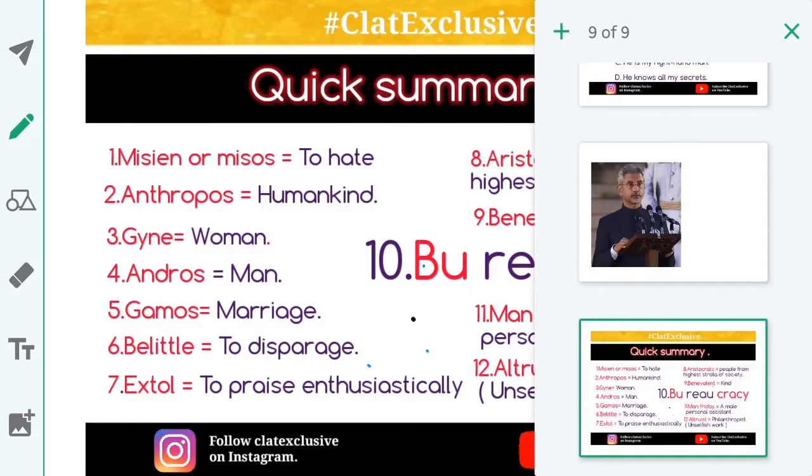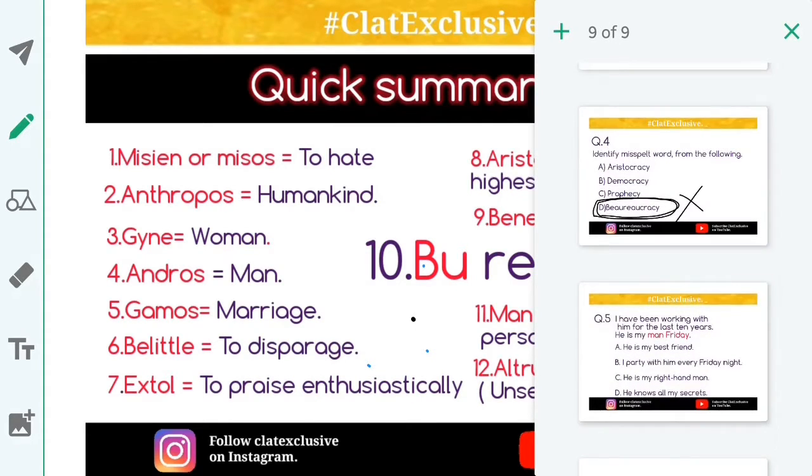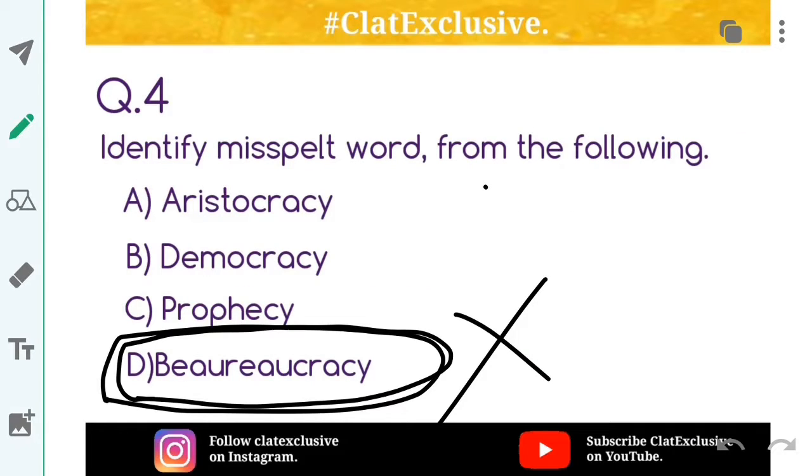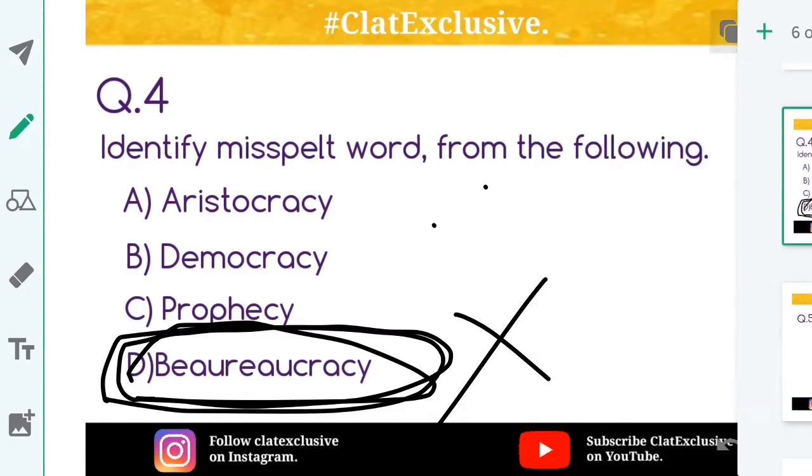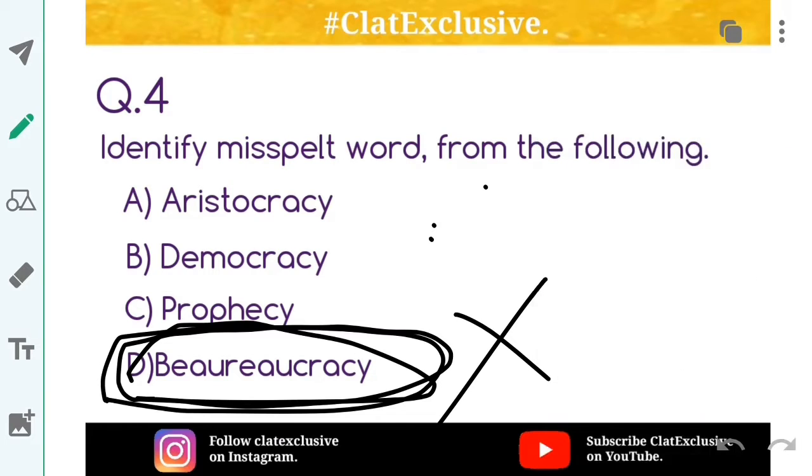Bureaucracy. This is the correct spelling, and what they have given here is this. You can read this. Bureaucracy, misspelled. So look at it carefully, it might boggle you down. So option D is the correct option. You have to identify the misspelled word and not the correctly spelled word. So this word is misspelled.